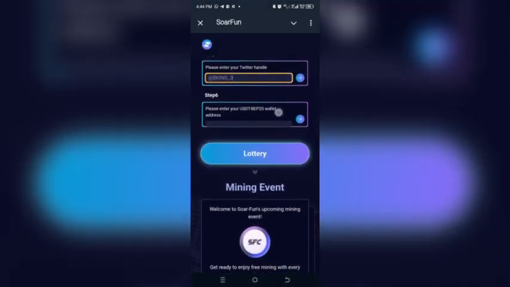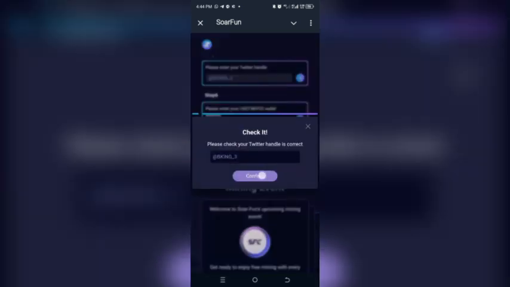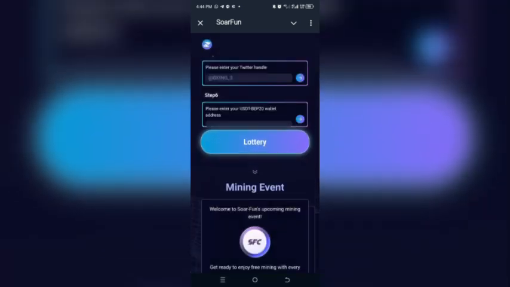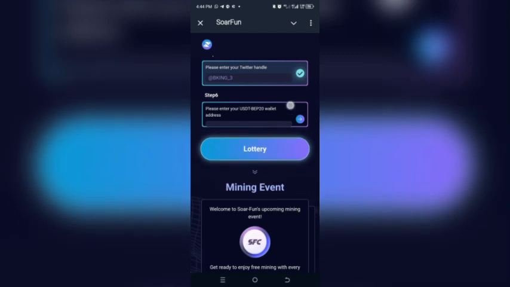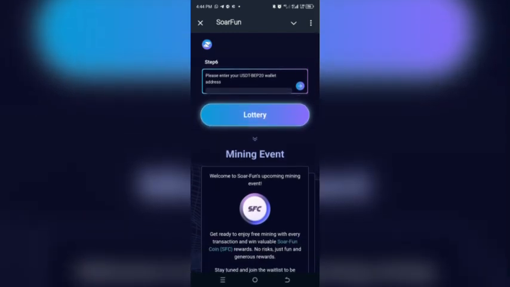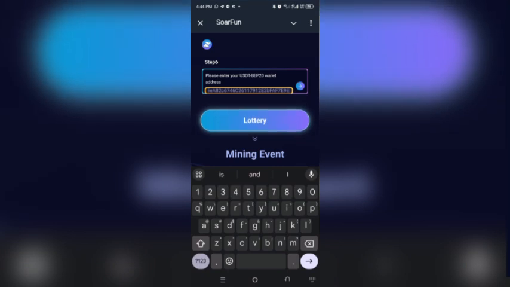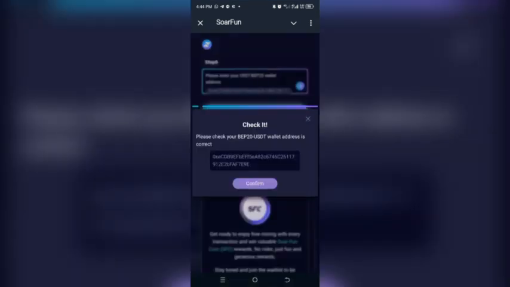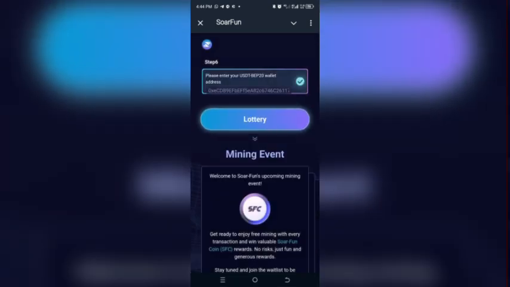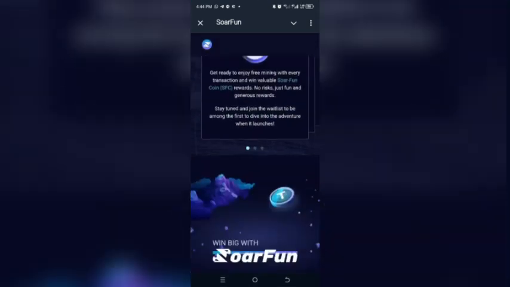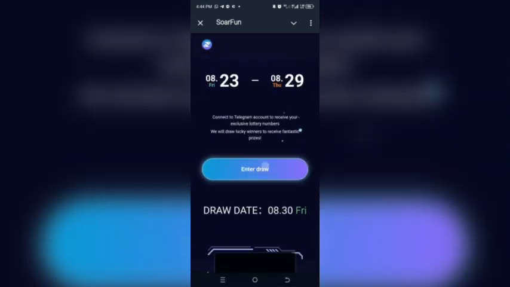After putting the Twitter username, click this arrow, then click on confirm. You understand? Then please enter your USDT BEP20 wallet address. Click here. Then we'll be pasting the address. Then click here. Then they'll ask you to confirm if it's a correct address. You click on confirm. After that, you click on lottery to take you down here. You go down and enter draw.